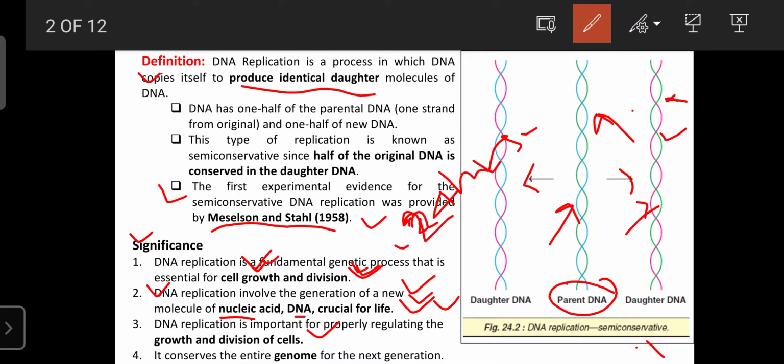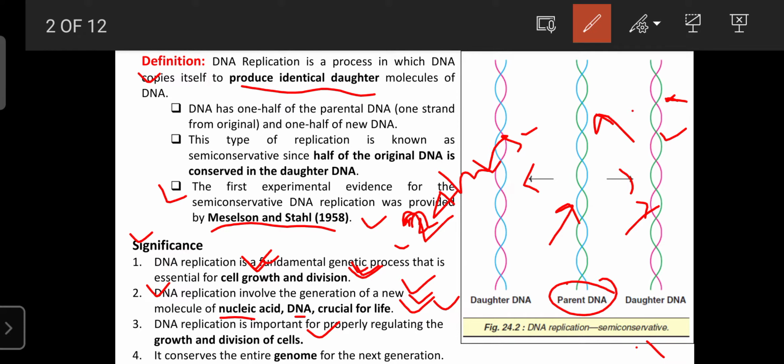So certain kinds of defense mechanism against particular types of microorganisms also need to be transported to the next generation. That is known as immunity or immune power, immunoglobulin, which is also required to transfer from parent to offspring or from one generation to another. So DNA replication is also helpful for the transfer of genetic information from one generation to another. In DNA replication, the parent DNA molecule is responsible for the formation of two daughter molecules of DNA.